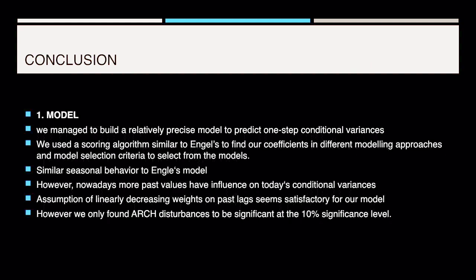To conclude what we have done, in the first model we managed to build a relatively precise model to predict one-step conditional variances on our entire dataset. Similar seasonal behavior can be observed as Engle did. However, nowadays distant past values of the squared error terms have a stronger relationship with today's conditional variances than Engle observed. Engle's assumption of linearly decreasing weights on past lags seems still satisfactory for our model to be significant at the 10% level. However, it is only significant at the 10% level and not at the 5% level.